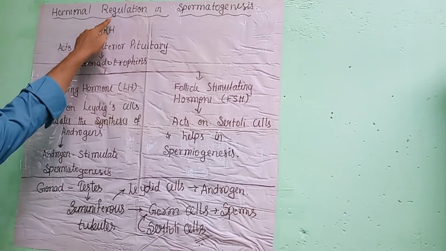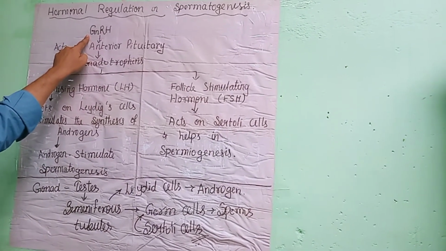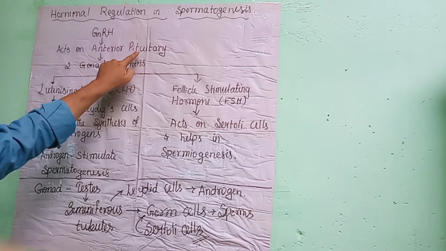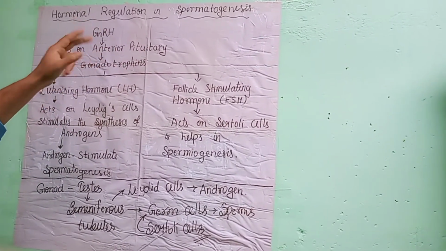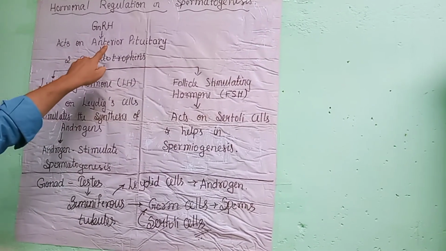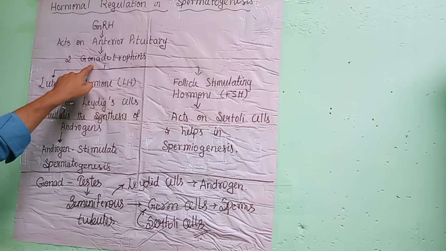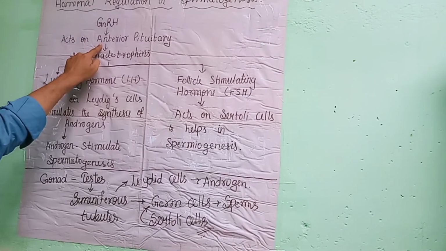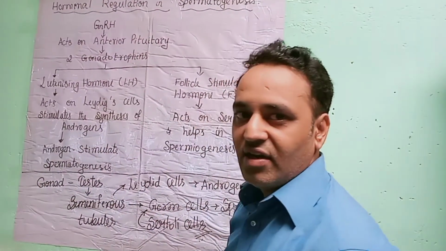This hormone acts on the anterior pituitary gland, which is present together with the hypothalamus in the brain. Under the influence of gonadotrophin releasing hormone, the anterior pituitary gland produces two types of gonadotrophin.